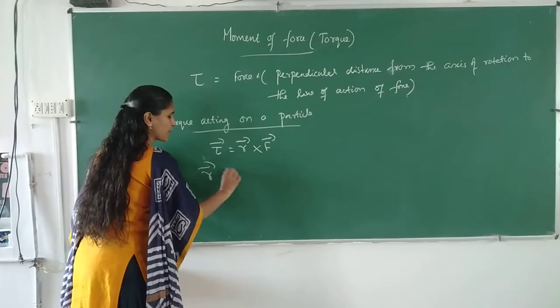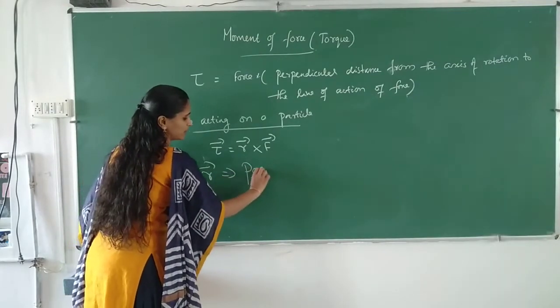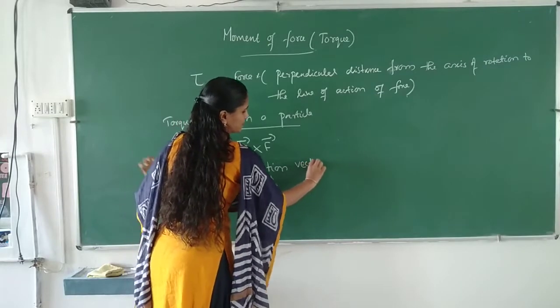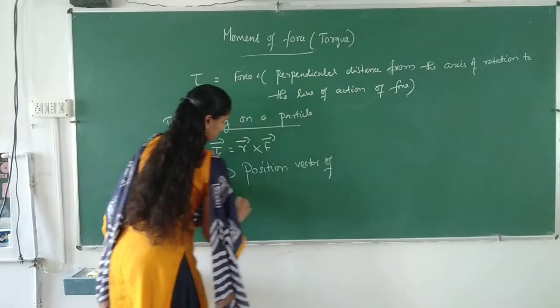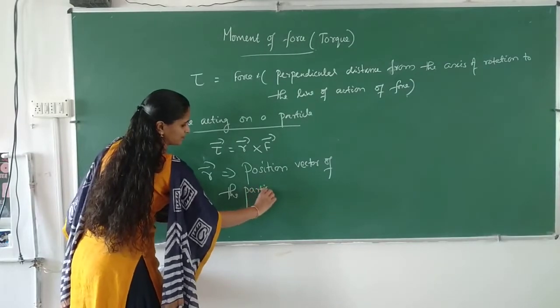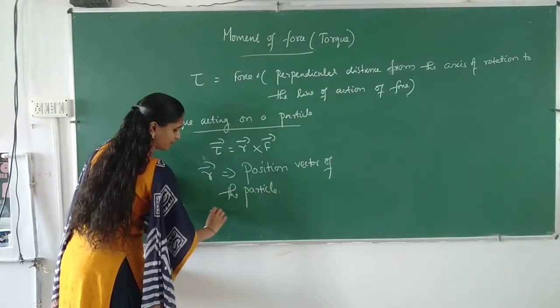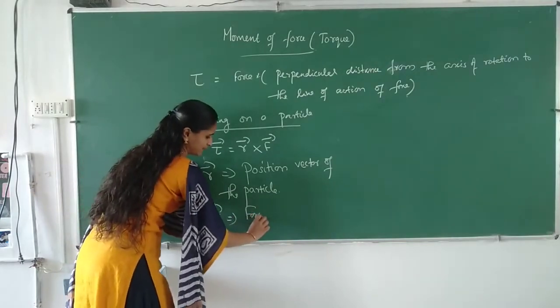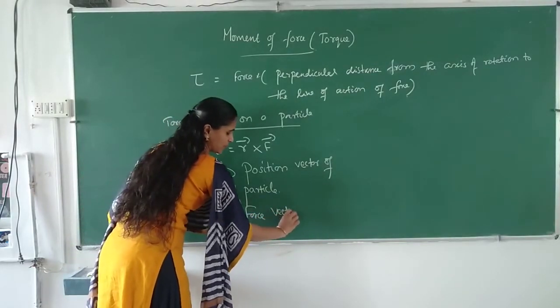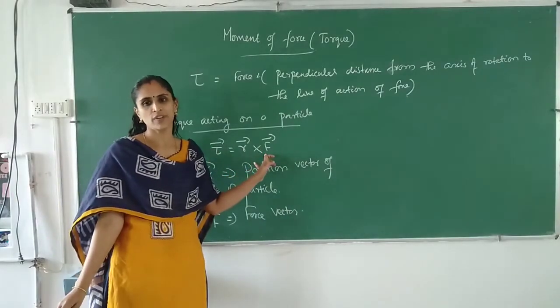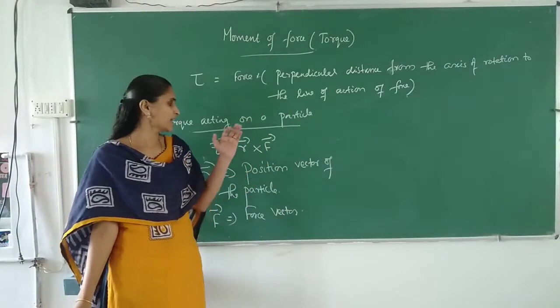R is the position vector of the particle, and F is the force vector.